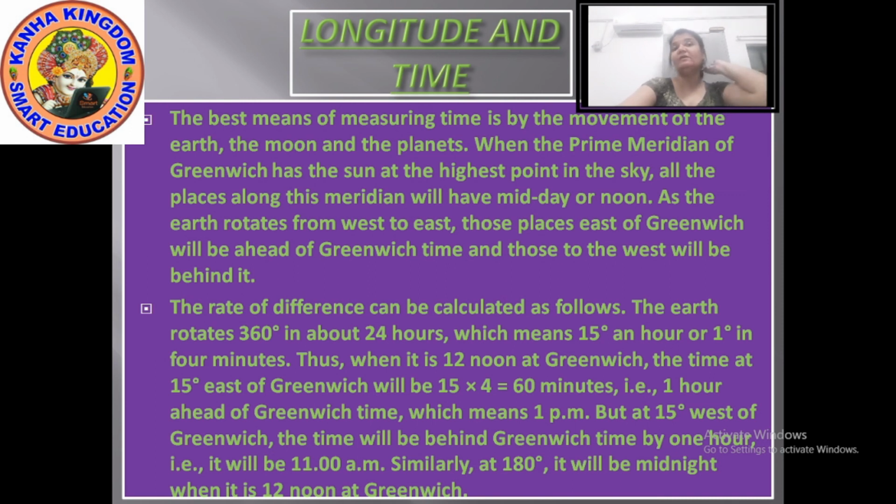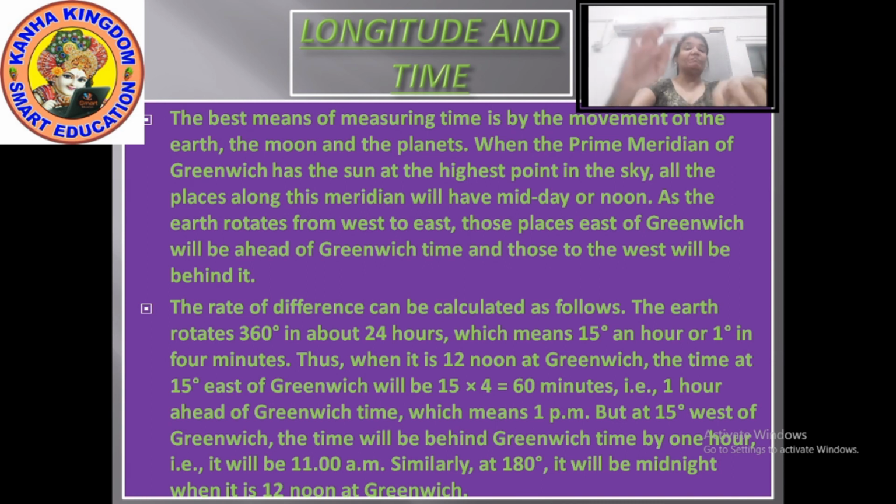Now the rate of difference can be calculated as follows. The earth rotates 360 degrees in about 24 hours. Note this: the earth rotates 360 degrees in about 24 hours, which means 15 degrees an hour, or you can say 1 degree in 4 minutes.